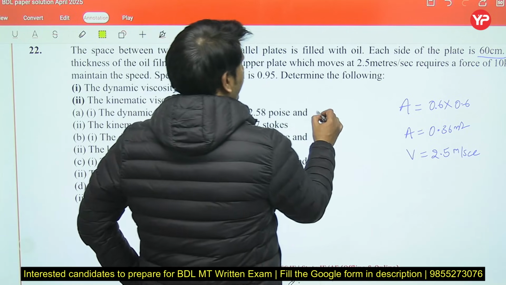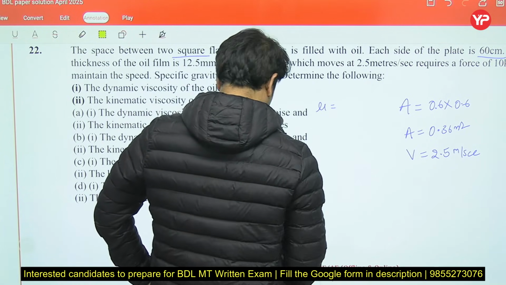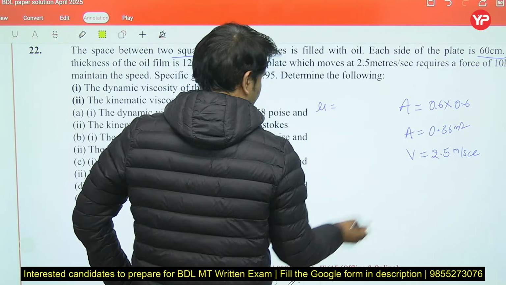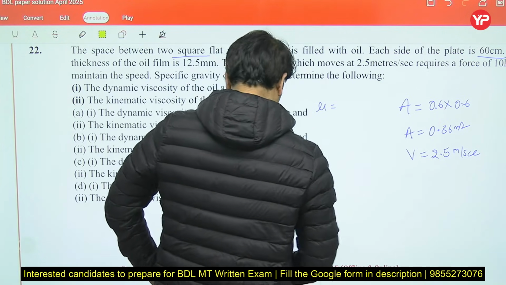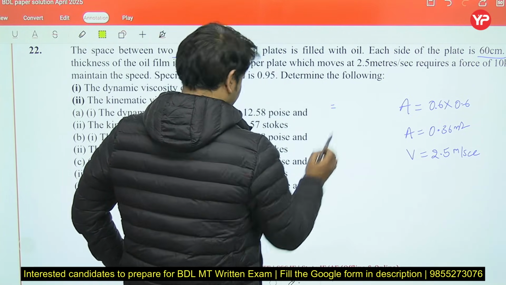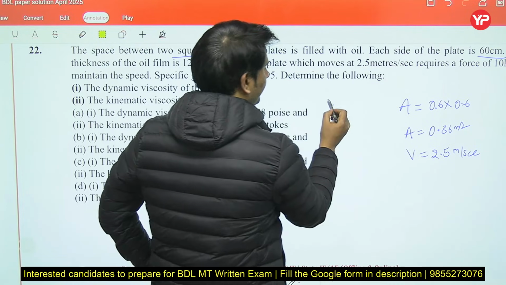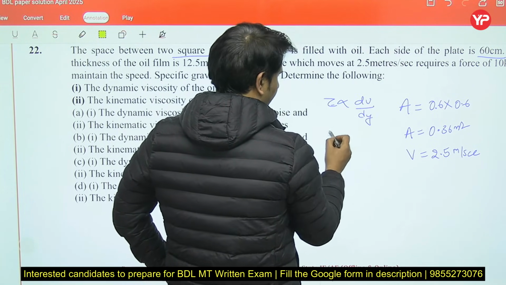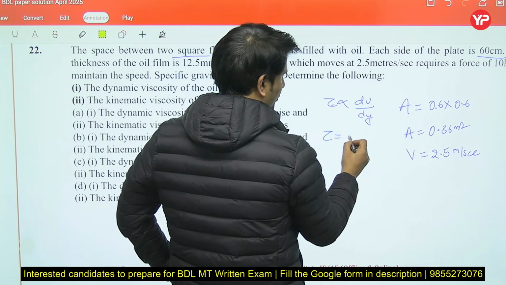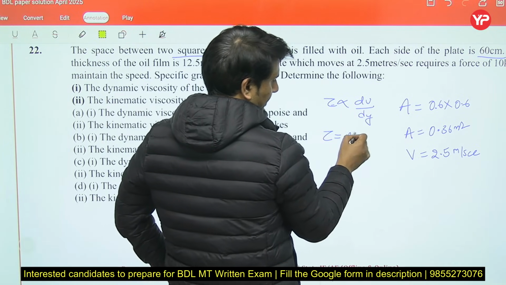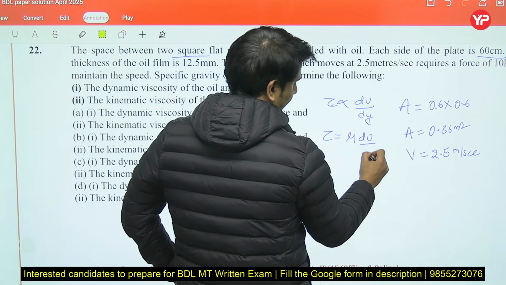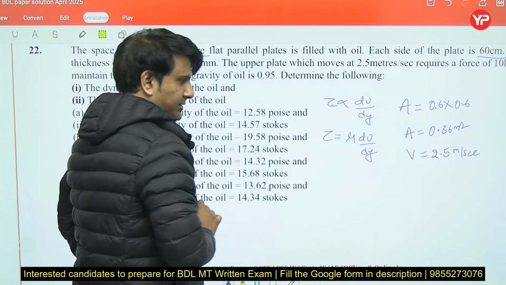As per Newton's law of viscosity, tau is directly proportional to du by dy, right? If we remove this proportionality sign, we replace it with dynamic viscosity, and the formula will look like this, right?